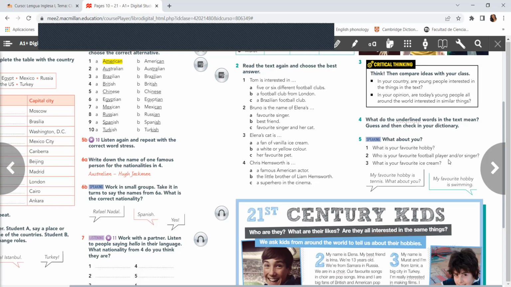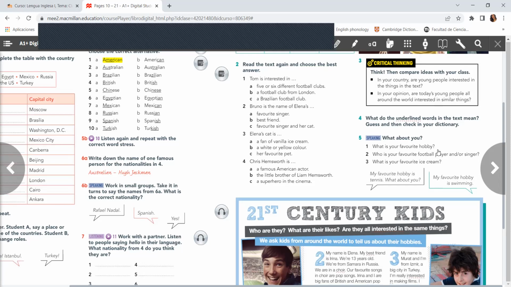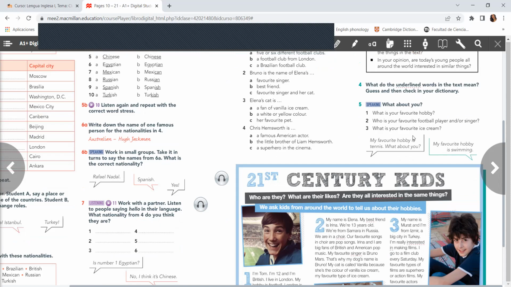For example, dancing, doing exercises, cycling, playing volleyball, playing football, etc. Who is your favorite football player? What is a football player? A football player is, for example, Neymar, Roque Santa Cruz, Messi.